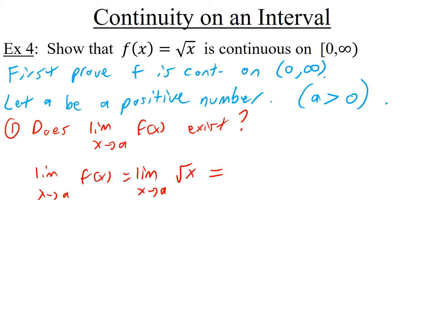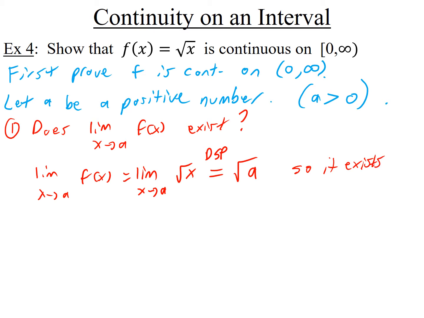Now, what do we know about the limit of square root of x? We know that to take the limit of any algebraic function, you can plug in, as long as you don't get division by 0. There's no division here, so we're good with that. You won't get a negative inside of a root because a is not negative. And as long as you don't get 0 inside of a root, and a is not 0 either, we can go ahead and plug in. For any positive number, we can plug in. You get square root of a. Square root of a makes total sense because a is a positive number. You can have it inside the root. So this is the limit, so it exists.